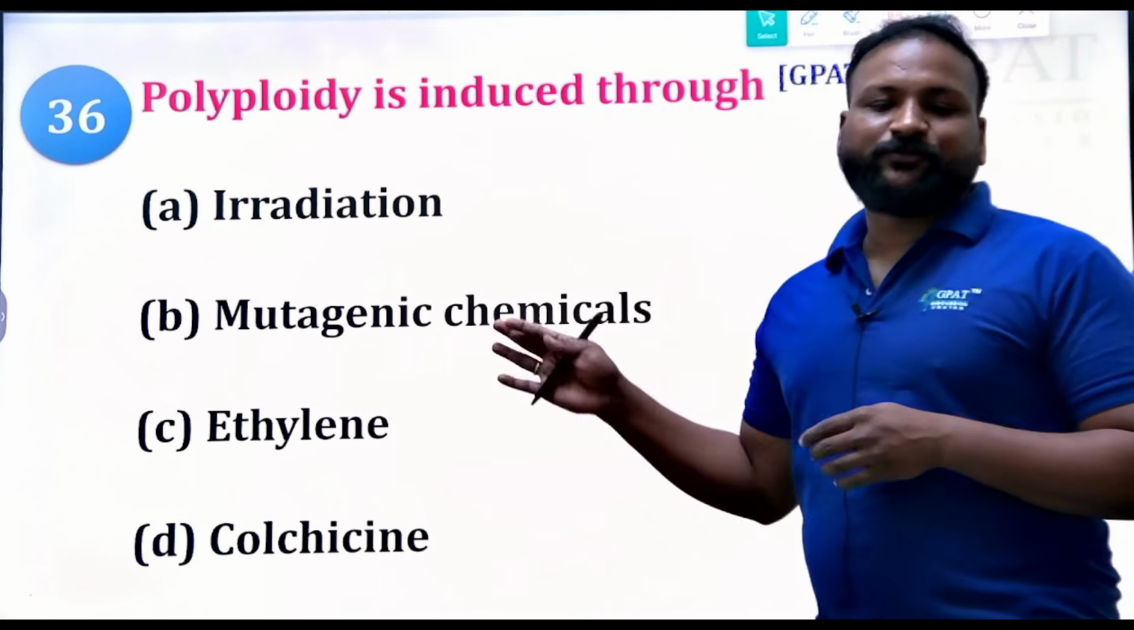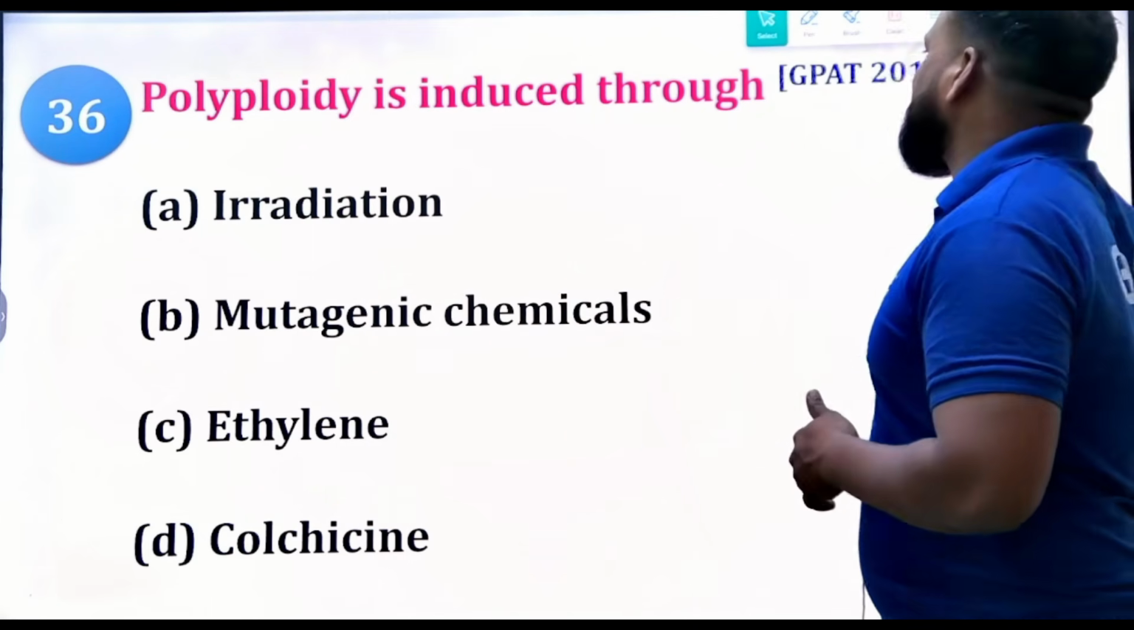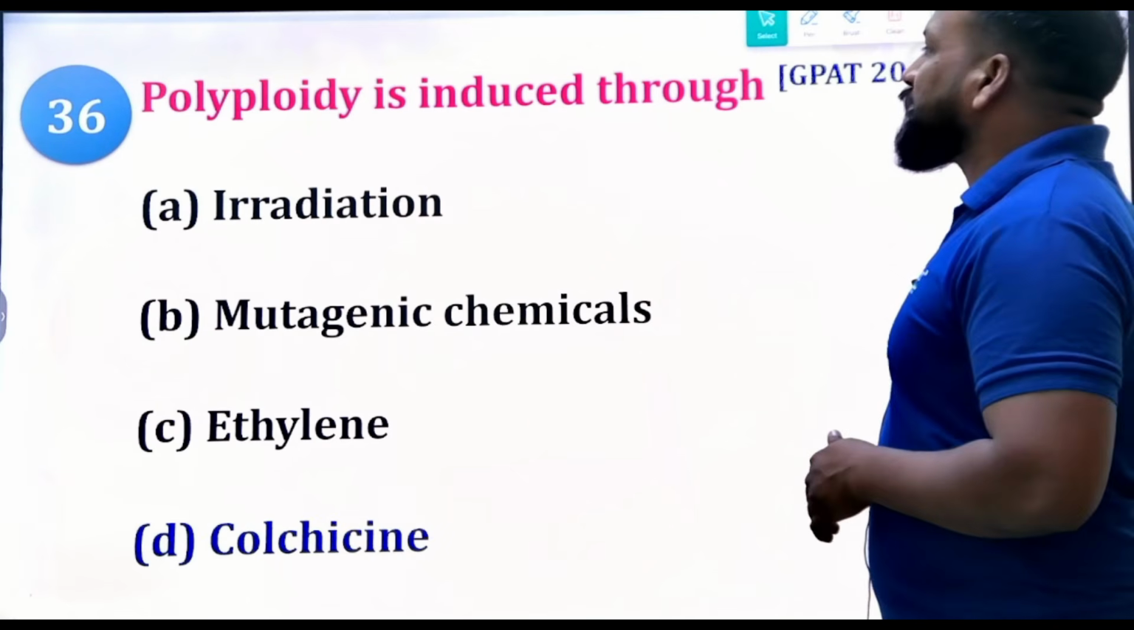Okay. Irradiation is also for the mutagens. Clear? Yes. So the right answer will be colchicine.